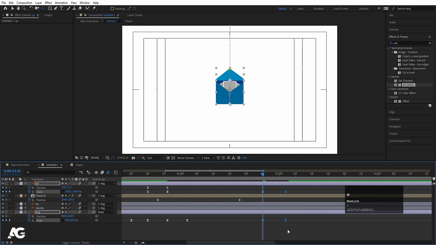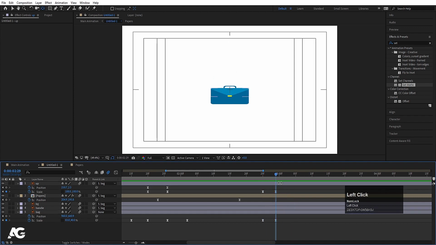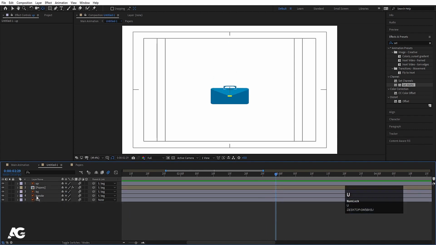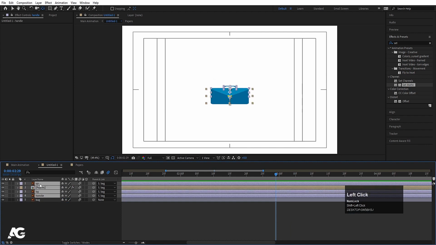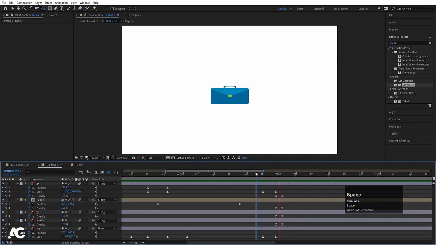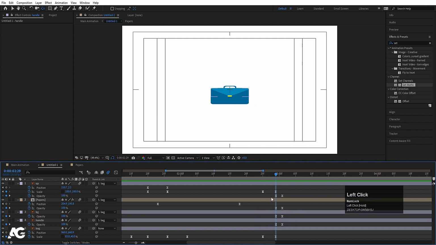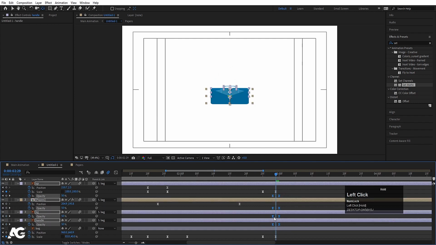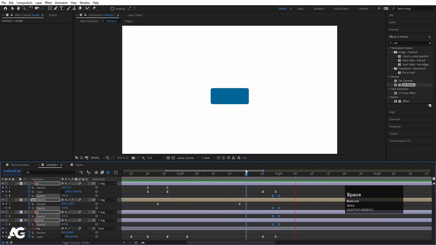Select those keyframes and hit F9, and I think we need to move this keyframe over here. Now after this, hit U and select all the extra stuff, press T, create one keyframe over here, go forward, and let's make it 0, so it will disappear like that. Select the opacity and move those keyframes over here.